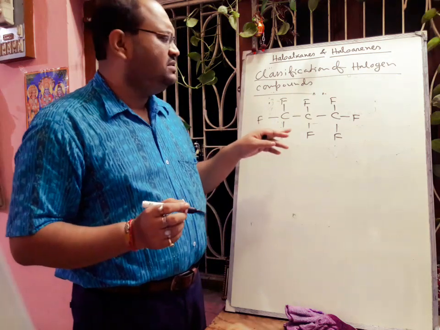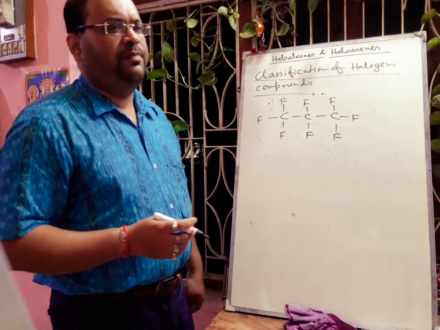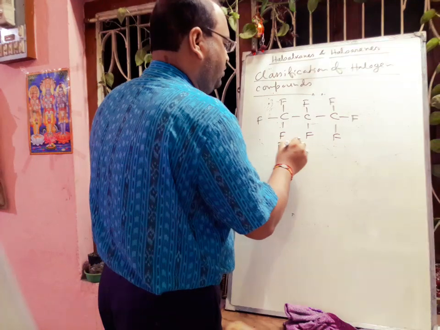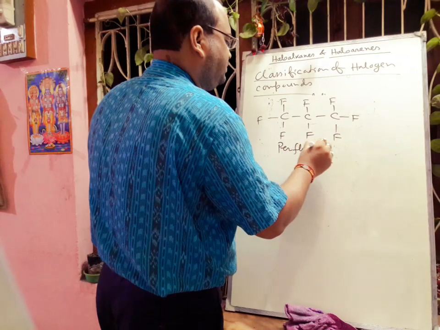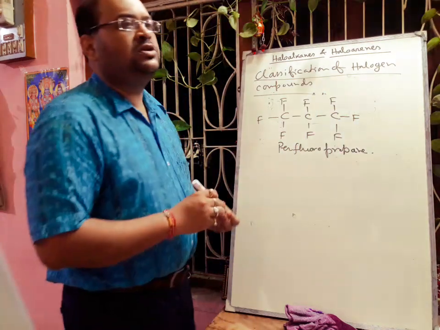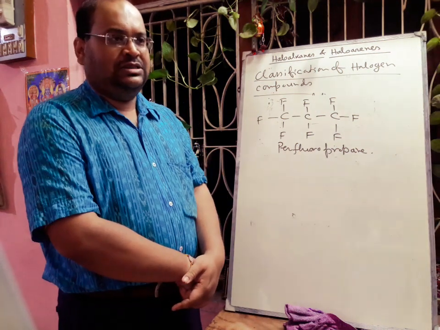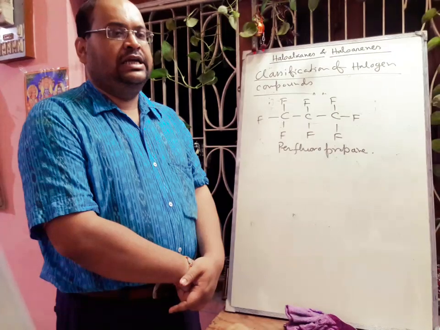The name of the molecule is perfluoropropane. So these are all about the classification of halogen compounds. Next we will start the nomenclature.